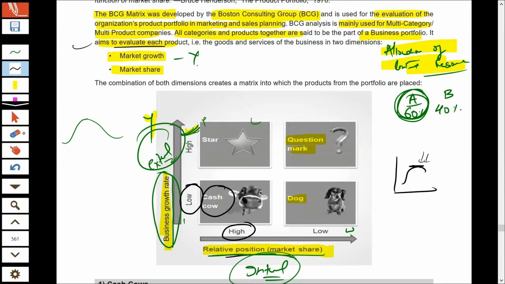Now, what does a cash cow signify? Cash cows are all those entities which do not require heavy investment, but still generate huge amounts of profits.